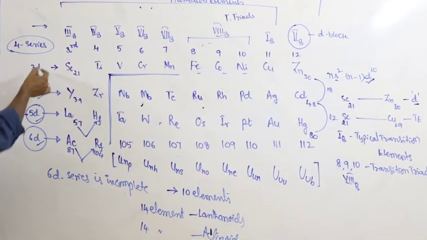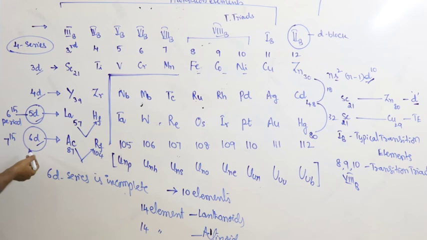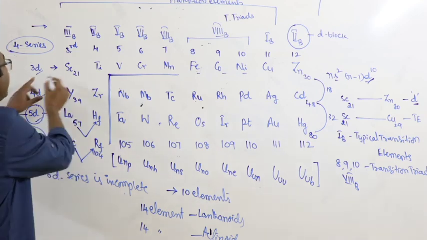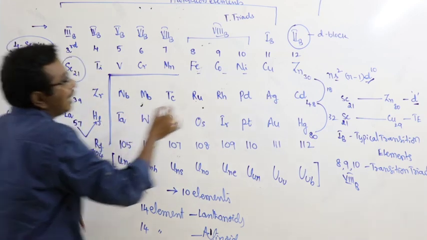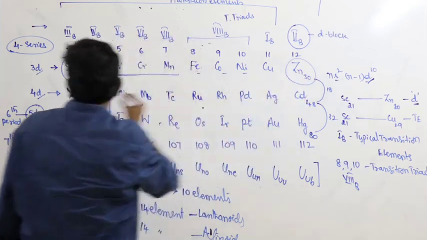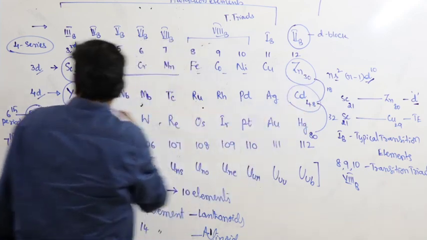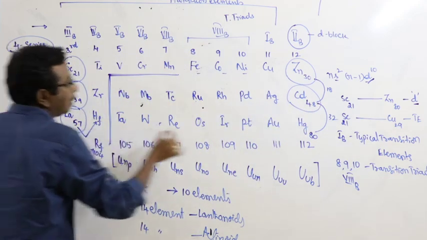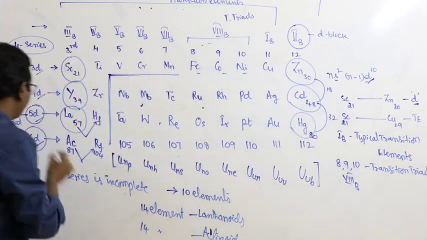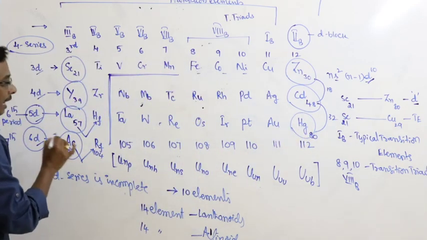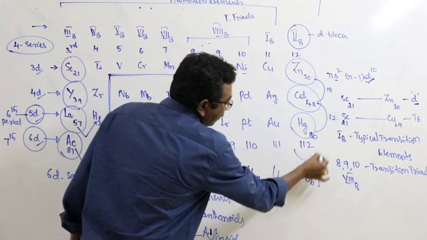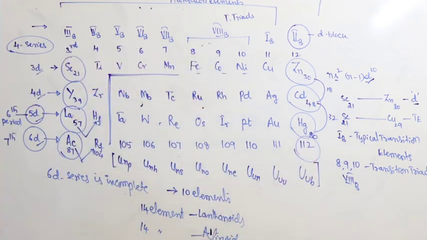What are they? 3D series, 4D series, 5D series, 6D series. 3D series begins with scandium, ends with zinc. 4D series begins with yttrium, ends with cadmium. 5D series begins with lanthanum, ends with mercury. 6D series begins with actinium, ends with the element with atomic number 112. And this is about the details related to D block.